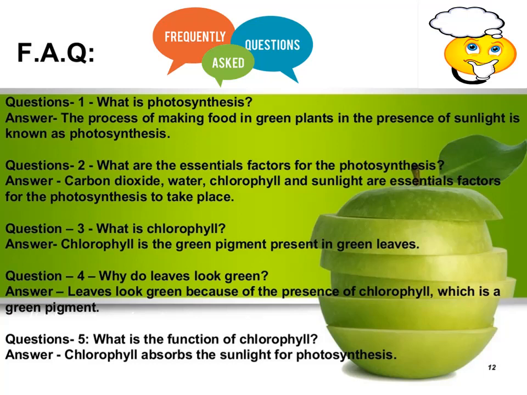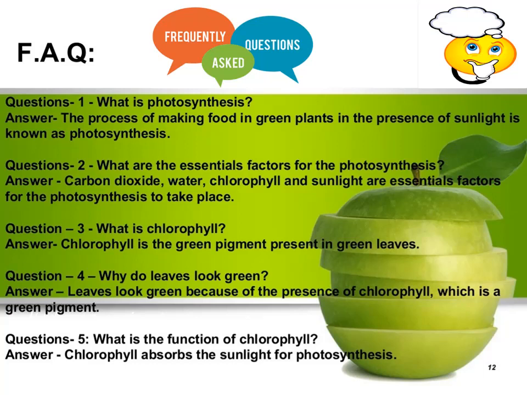In human beings also, one pigment is present in our blood, that is hemoglobin. And do you know why the color of our blood is red? Because of the pigment present in our blood. Hemoglobin itself is red in color, so the color of the blood is red.